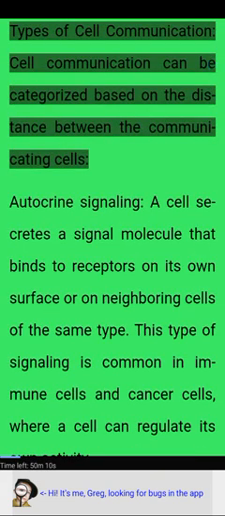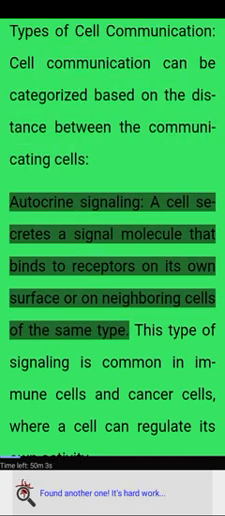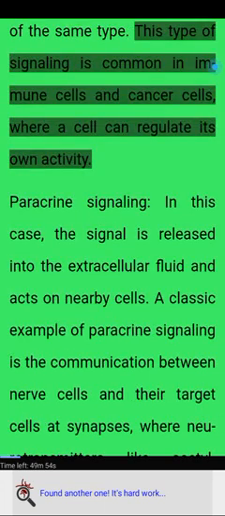This phosphorylation cascade is crucial in cellular responses such as cell division, growth, and differentiation. Types of cell communication. Cell communication can be categorized based on the distance between the communicating cells. Autocrine signaling. A cell secretes a signal molecule that binds to receptors on its own surface or on neighboring cells of the same type. This type of signaling is common in immune cells and cancer cells, where a cell can regulate its own activity.